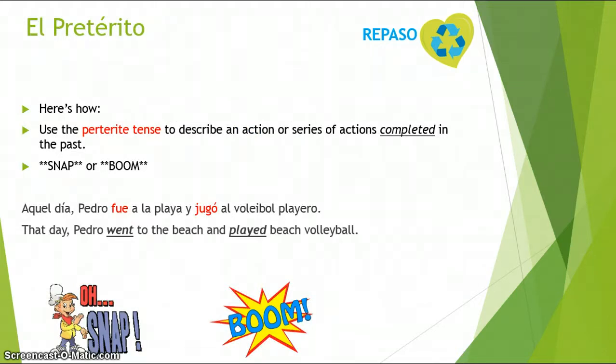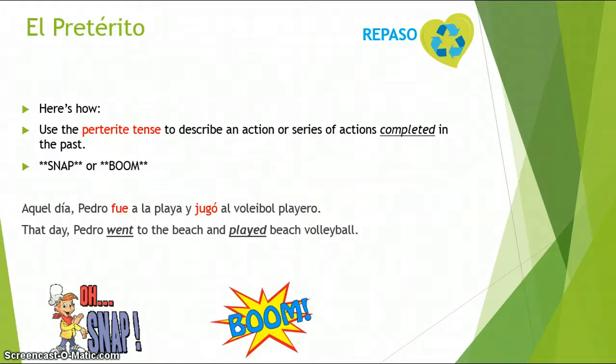So here's how we know when to use which in the past. We use the preterite tense to describe an action or a series of actions that have been completed in the past. Remember, my action for this that I taught you in class is snap, or you can say boom. Because if we think of an explosion or anything like that, we know it's a one-time thing.